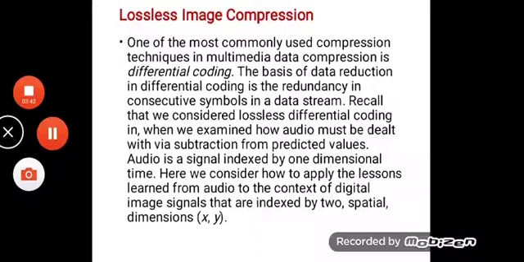Even though the data contained is high, even though the size of that image is high, we don't normally go for applying lossy compression, where once you reproduce the image again, it will differ from the original image or original data, because that is what happens in lossy.